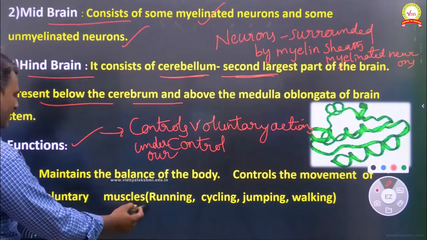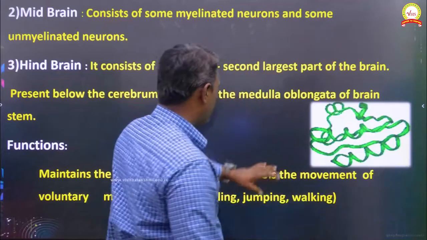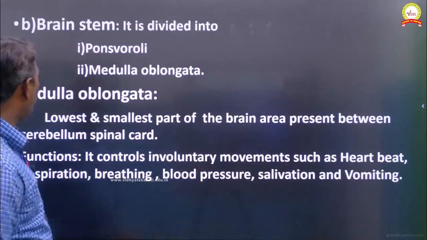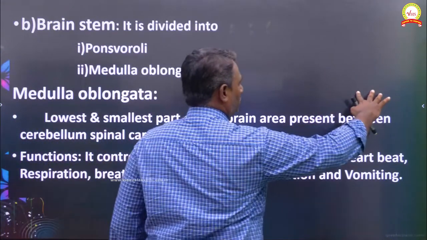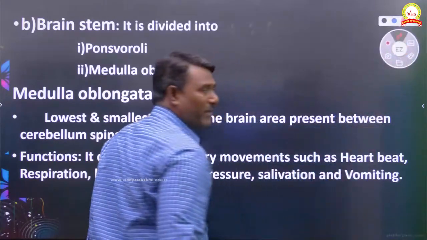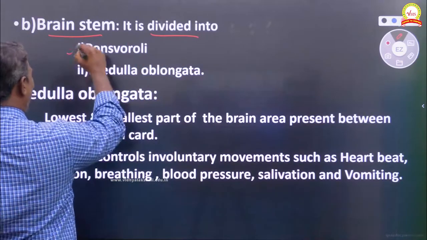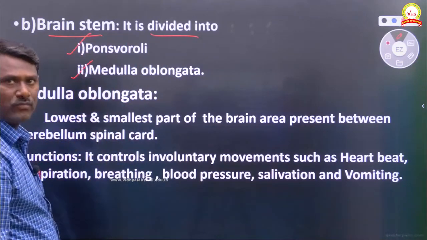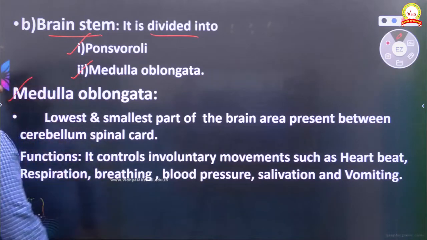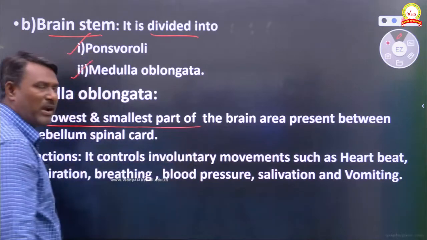Next, it is also useful for other activities. Now, next we are going to see the brainstem. The brainstem is divided into two parts, the pons varolii and the medulla oblongata. First you can see the medulla oblongata. The medulla oblongata is the lowest and smallest part of the brain. Compared to the cerebellum and cerebrum, its weight is very small, which is why it is called the smallest part of the brain.